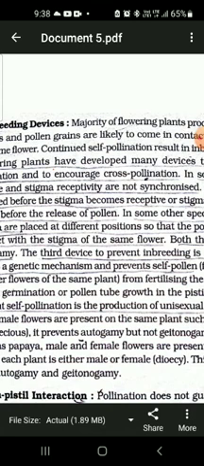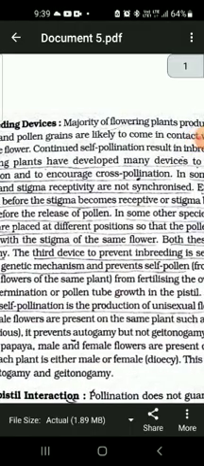In some of the species, pollen release and stigma receptivity are not synchronized. That is, both the events are not taking place at the same time. Either the pollen is released before the stigma becomes receptive, or the stigma becomes receptive much before the pollen is released. In some other species, the anther and stigma are placed at different positions so that the pollen cannot come in contact with the stigma of the same flower. Both these devices prevent autogamy.